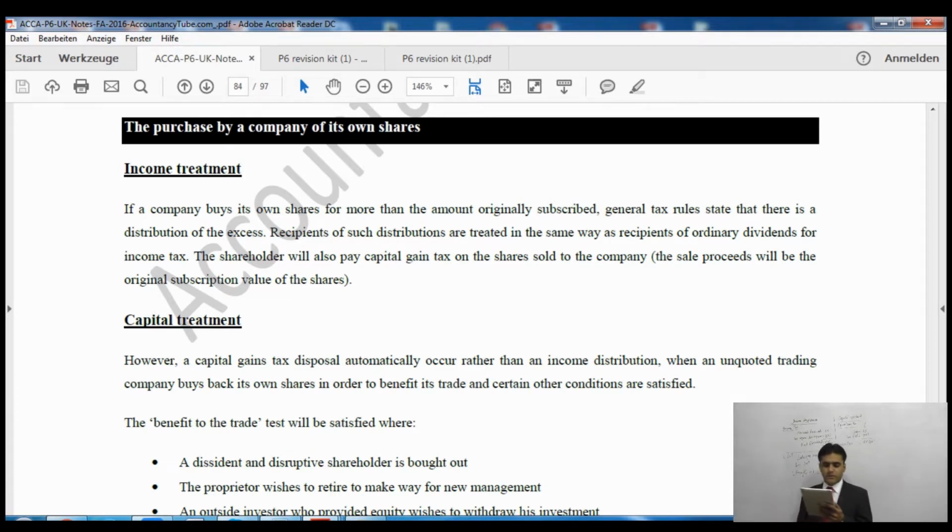If a company buys its own shares for more than the amount originally subscribed, general tax rules state that there is a distribution of the excess. Recipients of such a distribution are treated in the same way as recipients of ordinary dividends for income tax. The shareholder will also pay capital gains tax on the shares sold to the company. However, we'll take the original subscription price as sales proceeds, as I showed you on the board.